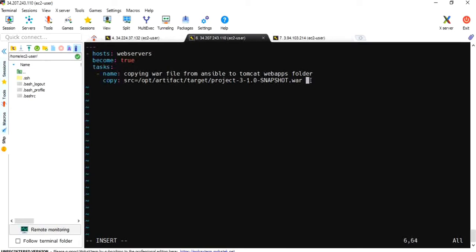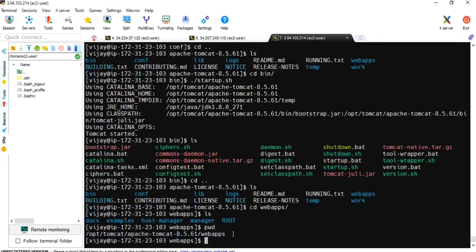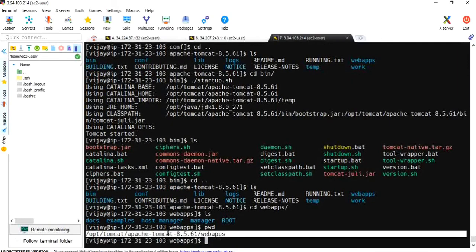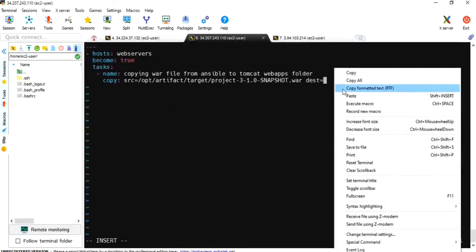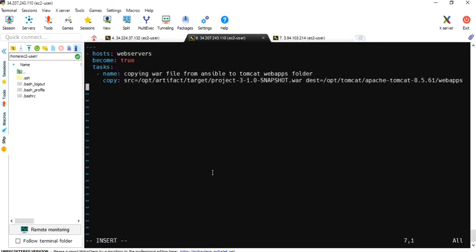Now let me do destination. Destination is equal to, I am on server 3, present working directory. So here I have to copy the path and paste it here. Okay, from server 2 to server 3 target folder. Escape, shift colon, wq.